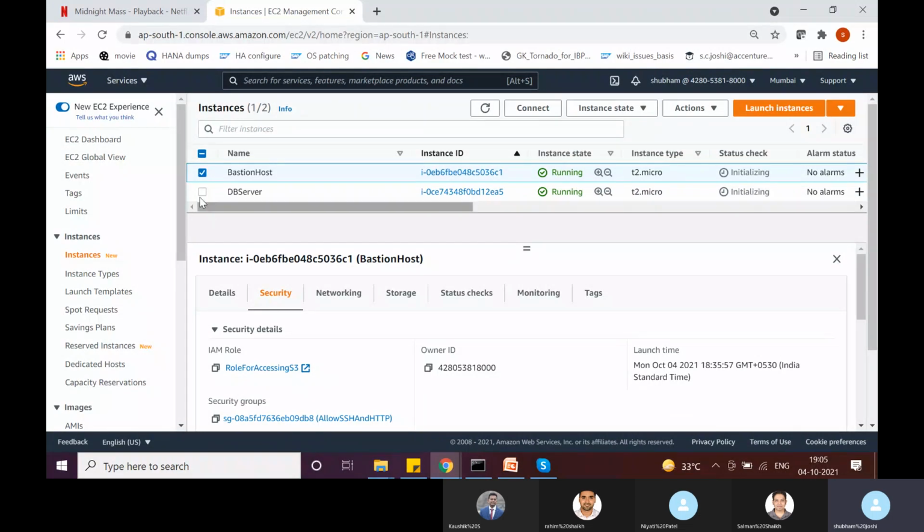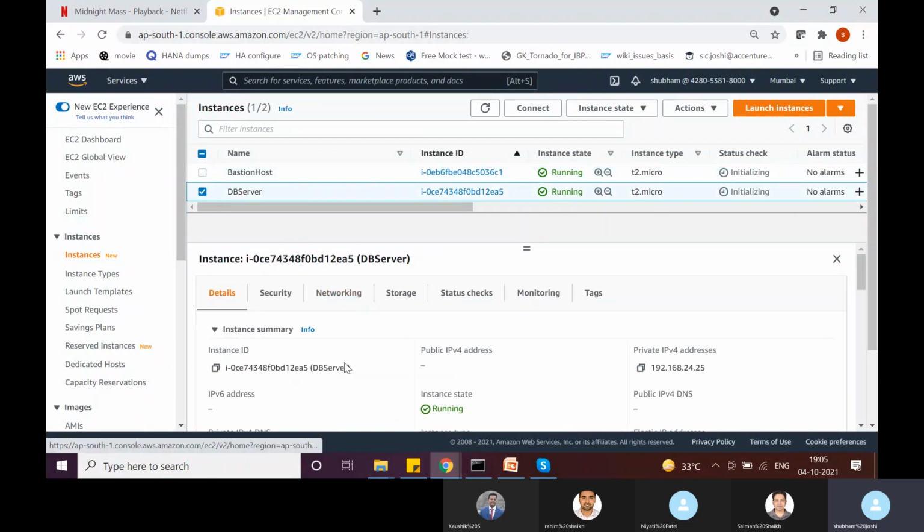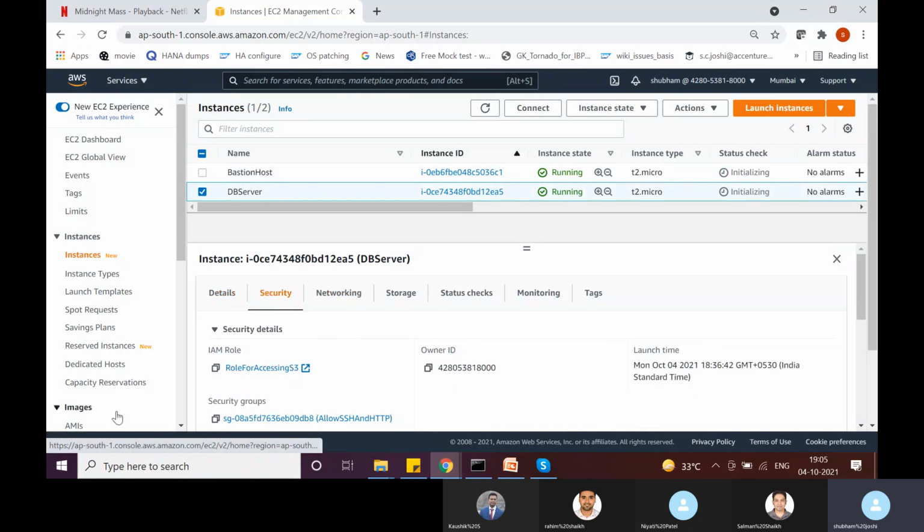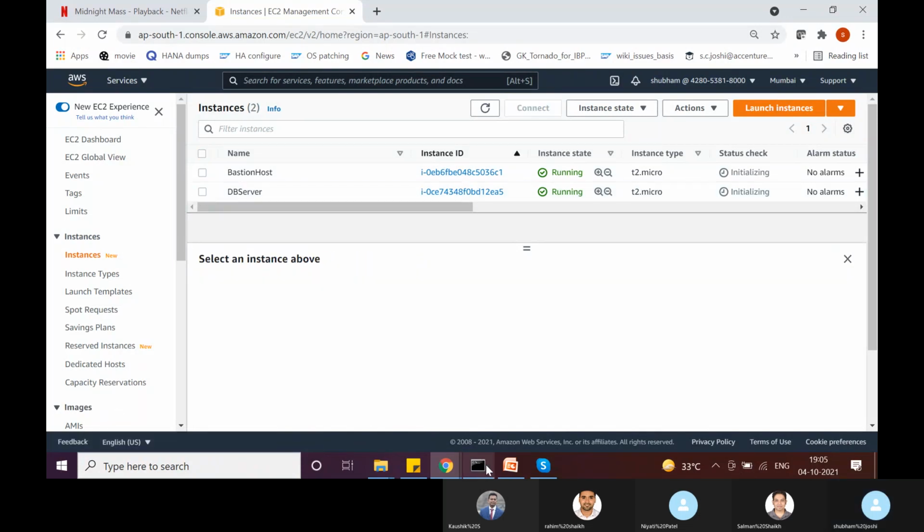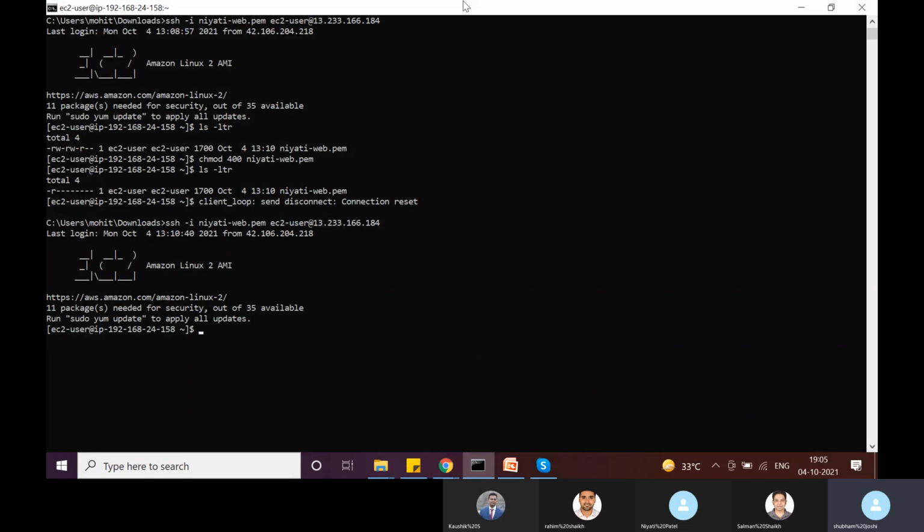The same goes with this DB server, I have attached the same IAM role. Now I am inside this Bastion host. What do you think will happen if I do aws s3 ls? Will this command be successful or will it give me an error?